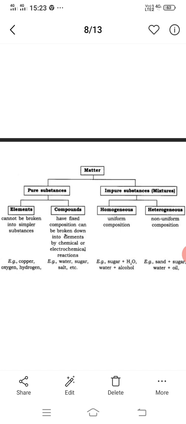Next, this is your home activity, practice at your home. Next, I will send the demo video for heterogeneous mixture and homogeneous mixture.